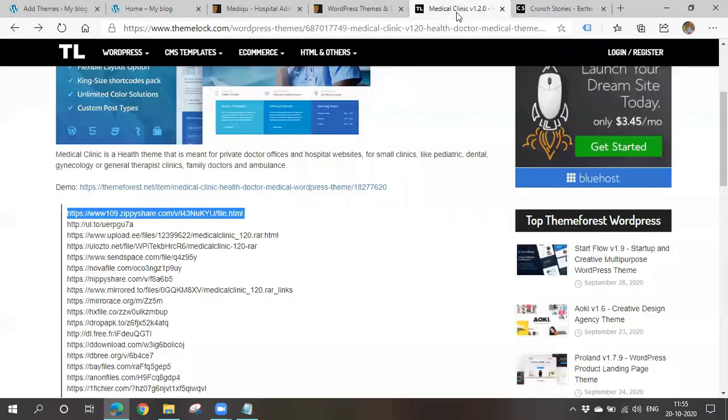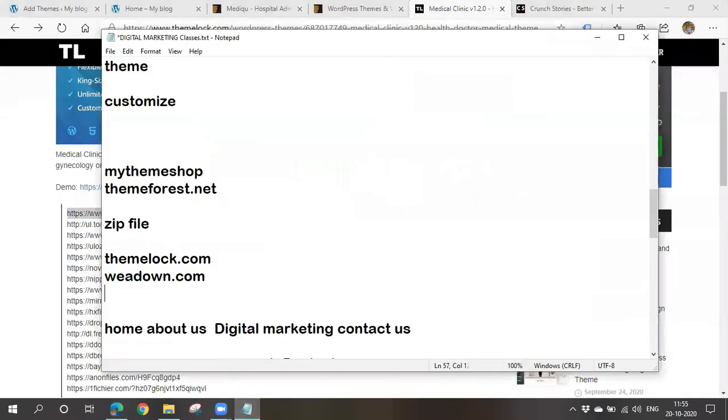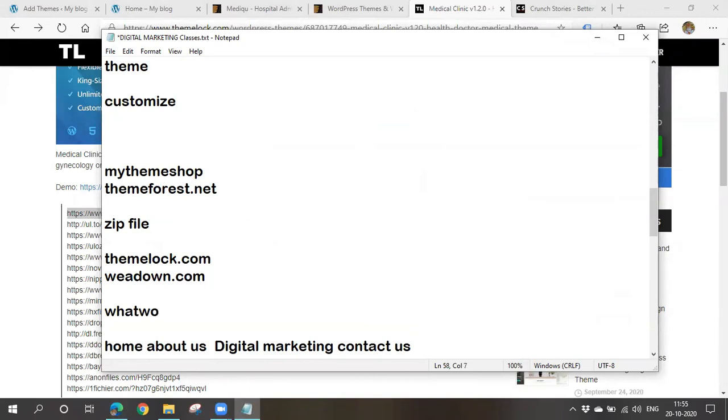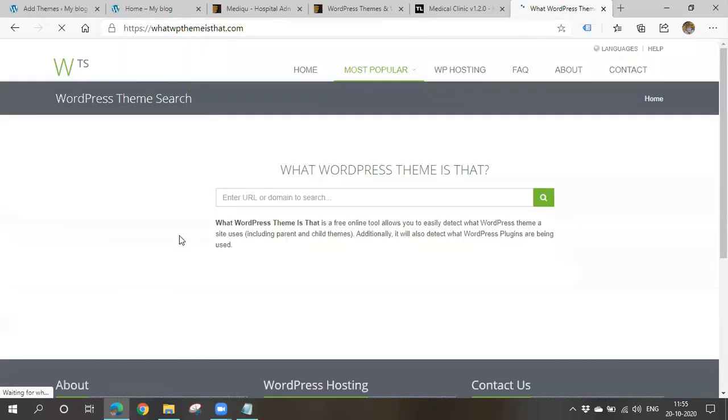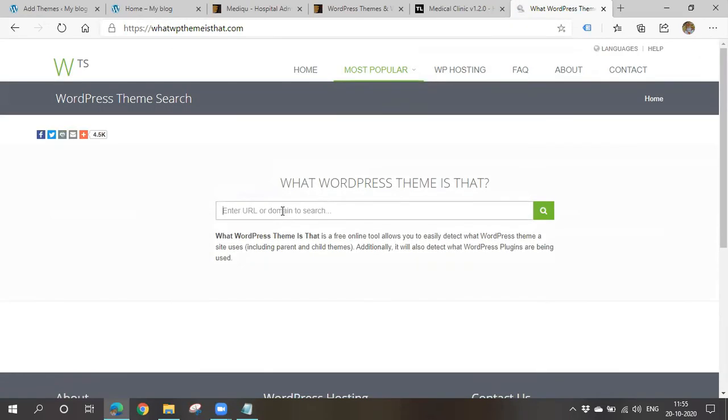In order to get their theme, you can go for a site called whatwpthemeisthat.com. By going to this website, you can know what WordPress theme they are using. You'll get that name so that you can simply go to Theme Forest or wherever you want and buy that theme. You have to simply give the website URL or website name. You like Crunch Stories, right? You can give the website name as crunchstories.in, or you can simply copy paste the URL here.